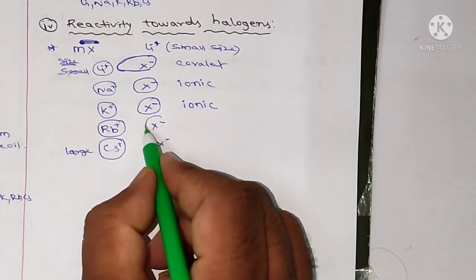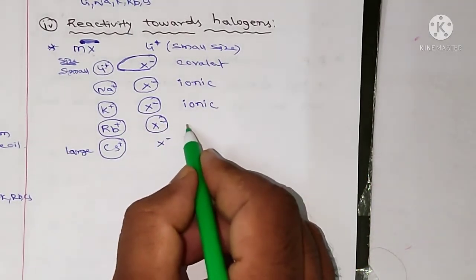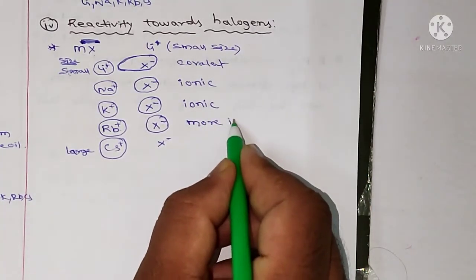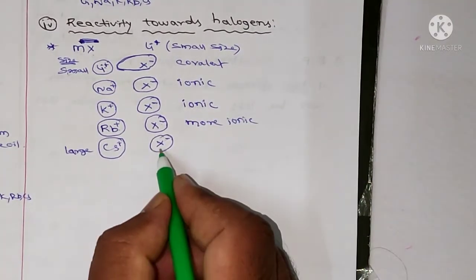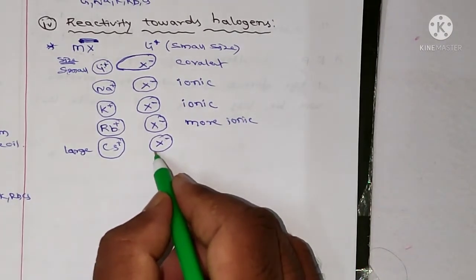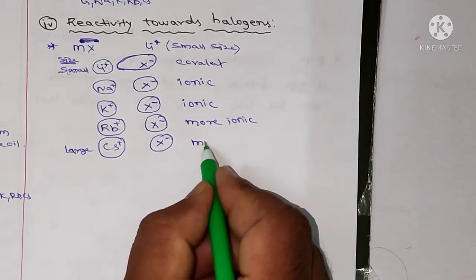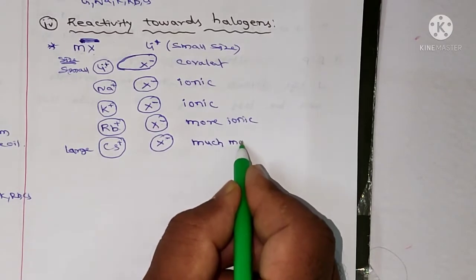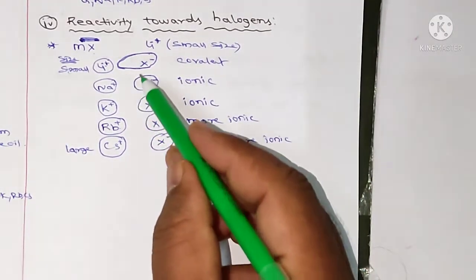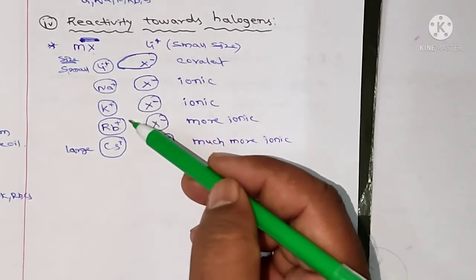And here no distortion, so rubidium halides are more ionic, and here there is no distortion, so the cesium halides are much more ionic. So the ionic nature increases from lithium to cesium with halogens.